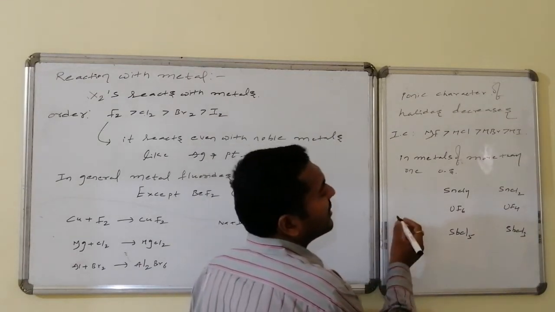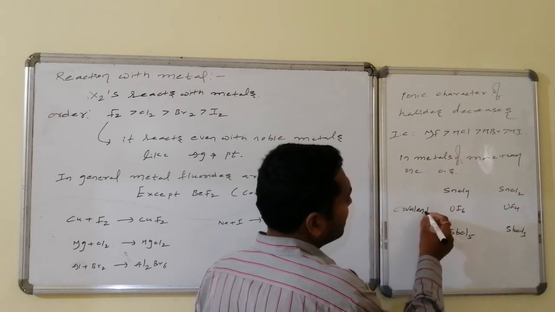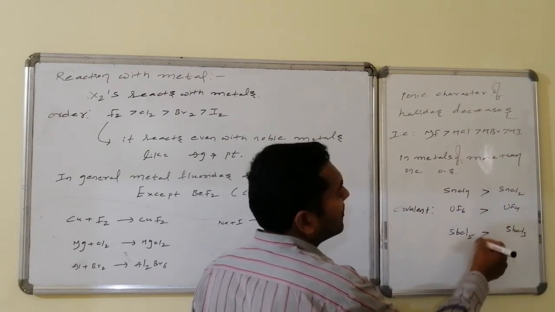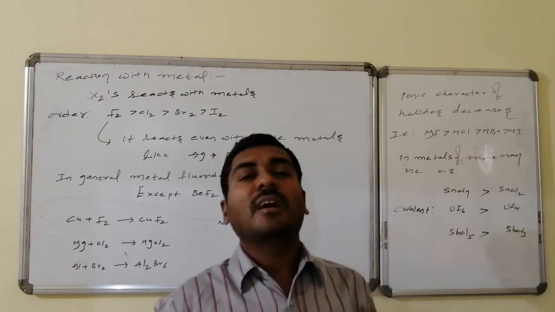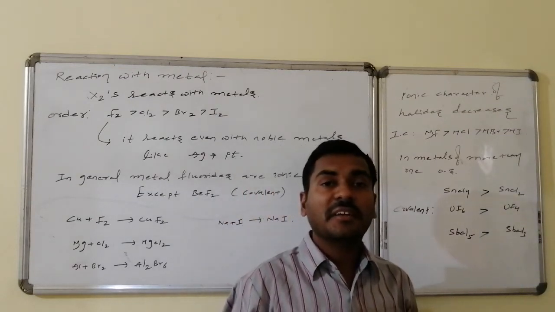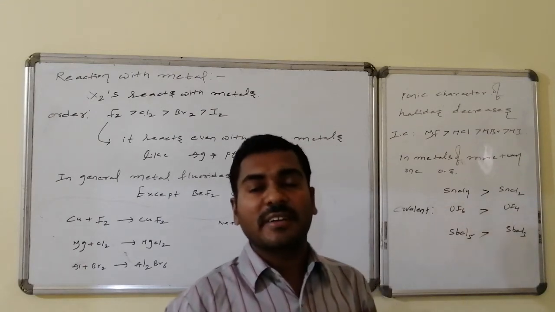So if I want to measure covalent character of the metal and halogen combination, the halide of the metal in the higher oxidation state has higher covalent character.